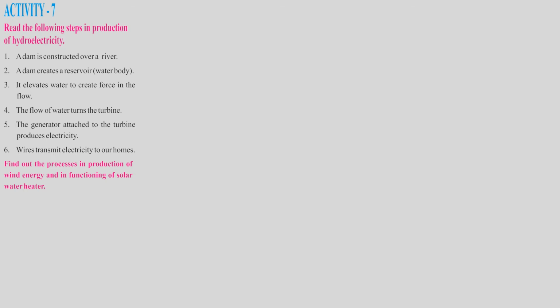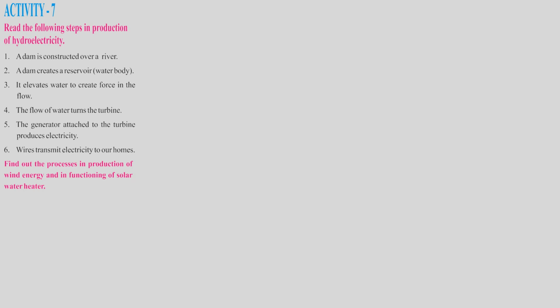Read the following steps in production of hydroelectricity. This is given step by step, children. First, a dam is constructed over a river. A dam creates a reservoir. Reservoir means a water body, like a tank. If you have a tank in your home, you can see it reserves the water. A dam creates a reservoir, a water body.